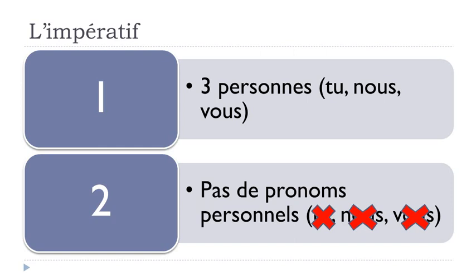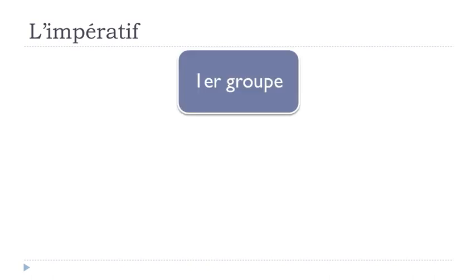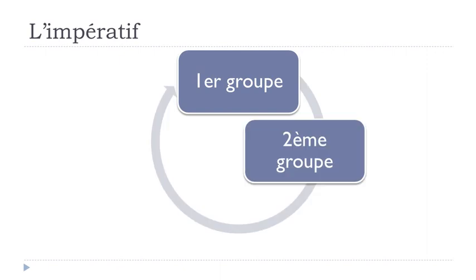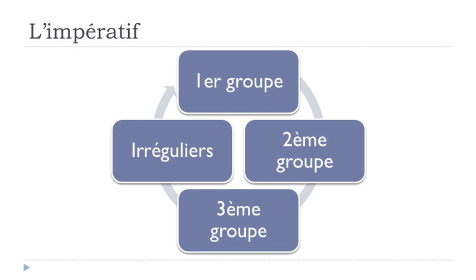All right, so these two things are the main thing. First, only three persons, tu, nous, and vous. And the second thing, you don't use the pronom personnel. Okay, let's see now how we build this imperative form. So, we'll see first the premier groupe, then the deuxième groupe, and then the troisième groupe, and finally, of course, as usual, the irregular verbs.